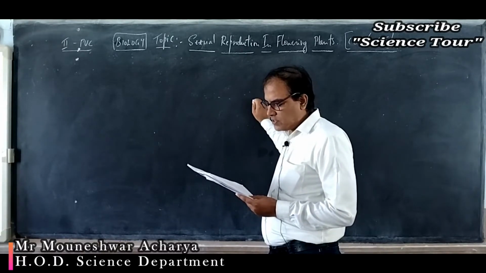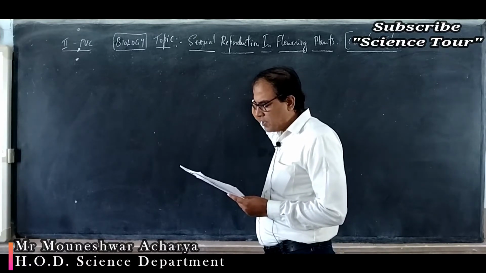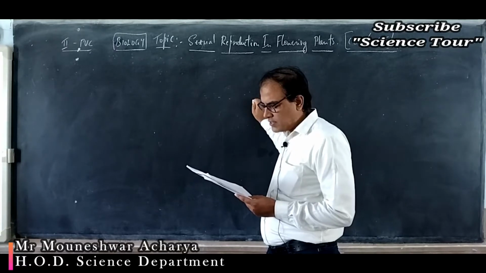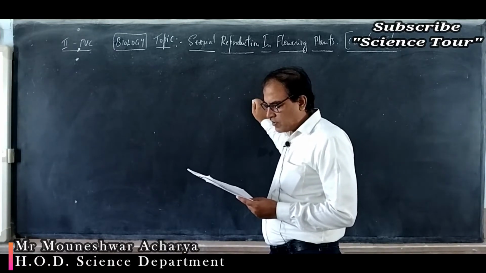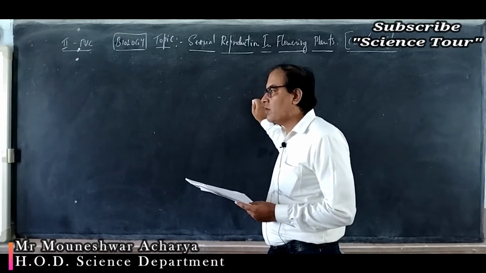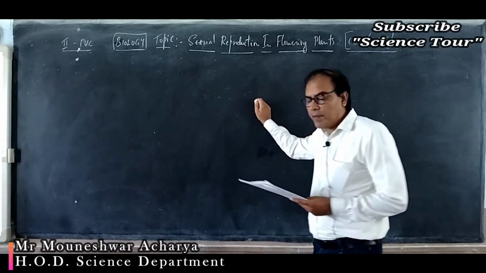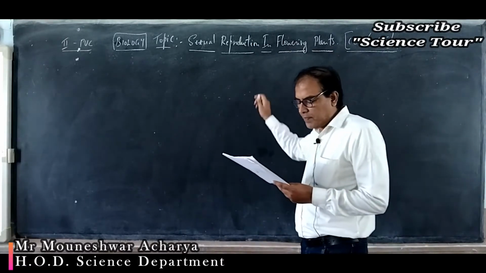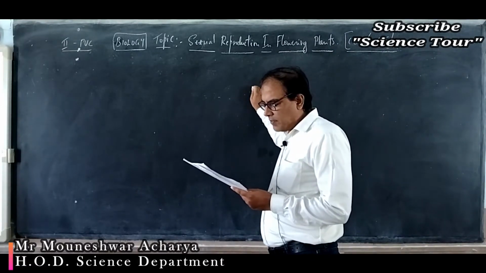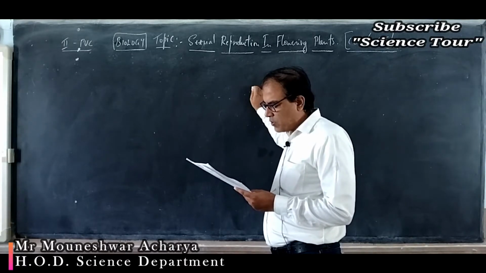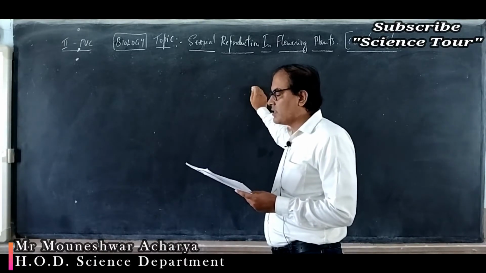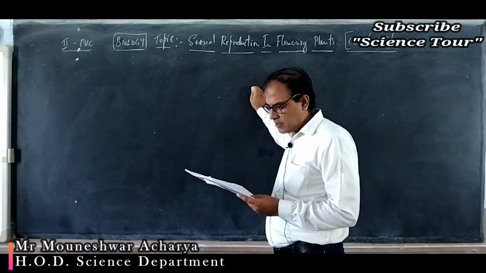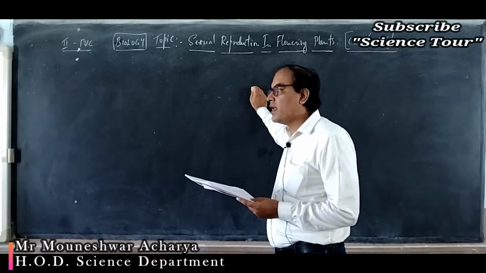Question number 3, the process of formation of microspores from a pollen mother cell is called microsporogenesis. Microspore mother cell is diploid, so it will undergo meiosis to form haploid microspores. Number 4, the pollen grain represents male gamete, male gametophyte, microsporophyll, microsporangium. It is nothing but the male gametophyte, it is pollen grain. Pollen grain carries the 2 male gametes.